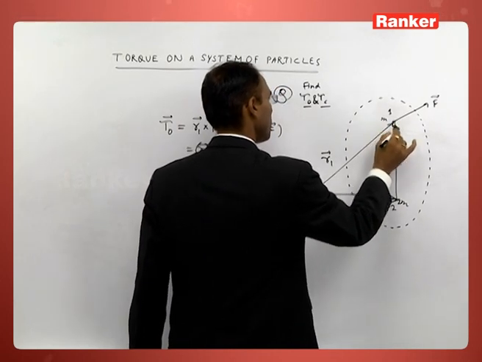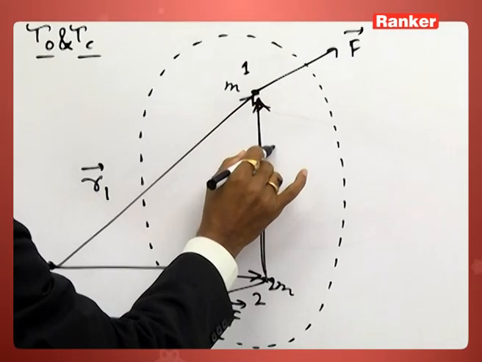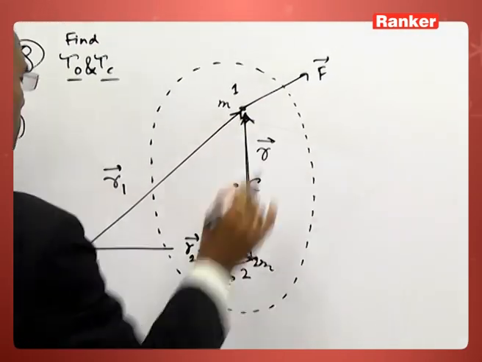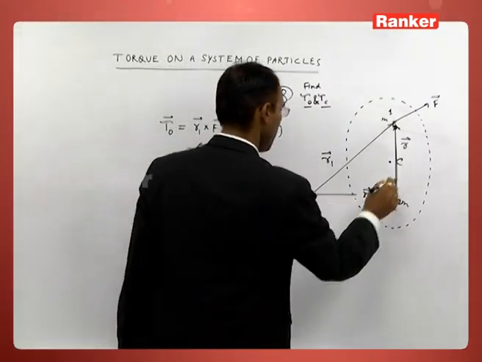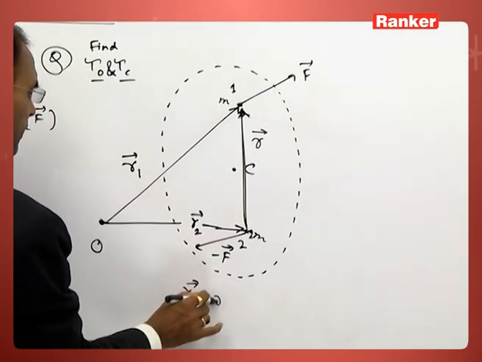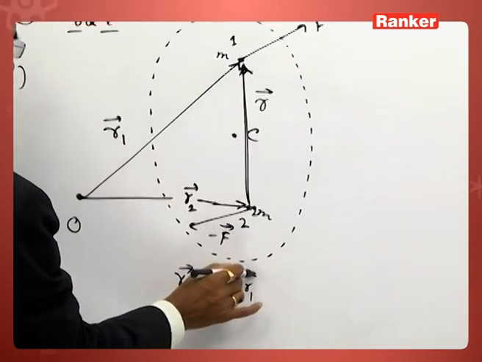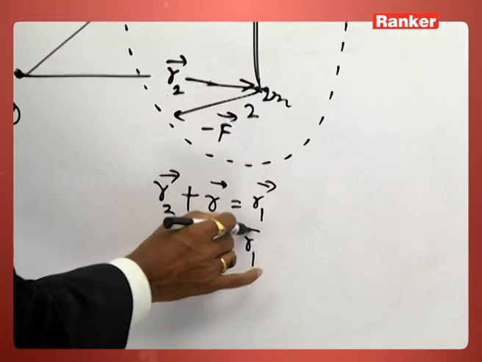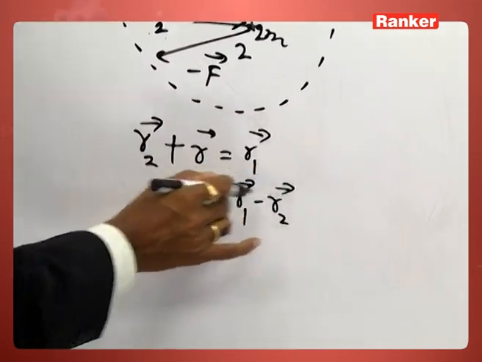Let this vector be, suppose, R. From the triangle of vector addition, R2 plus R is equal to R1. So R is equal to R1 minus R2.